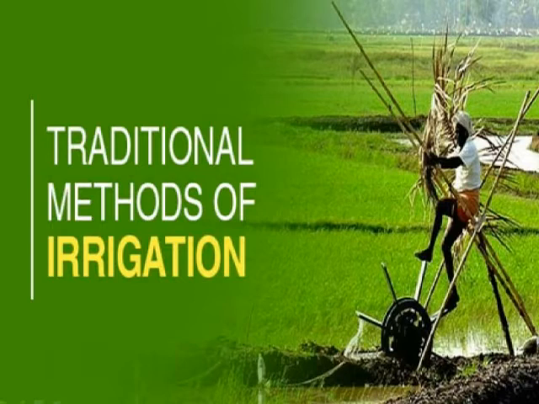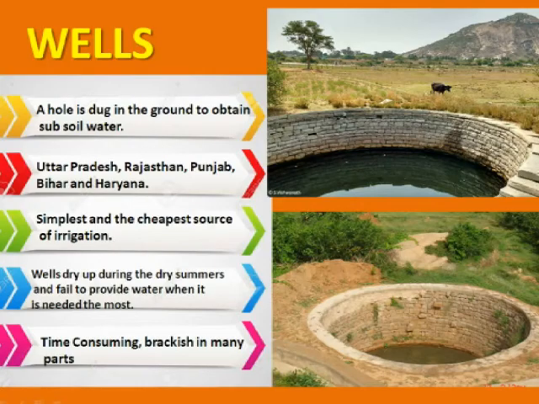wells. As we know, wells are an old-age method of providing water for agriculture, drinking and for other household purposes. A hole is dug in the ground to obtain the subsoil water. Various methods are used to lift this water, among which the most widely used are Persian well, Rahat, Charas, Mohte, Pikota and Dhenkli. Water is also raised by manual labor, or it may be drawn up by pumps.